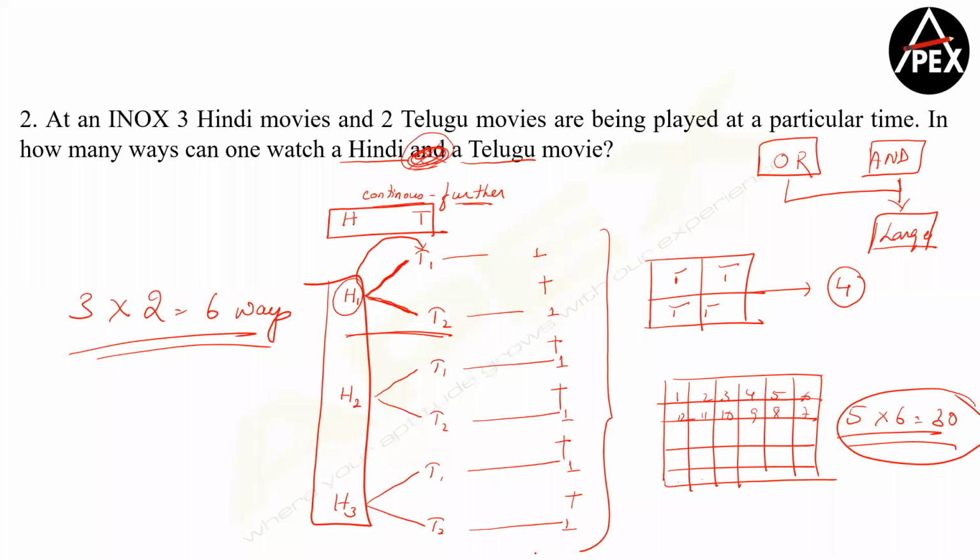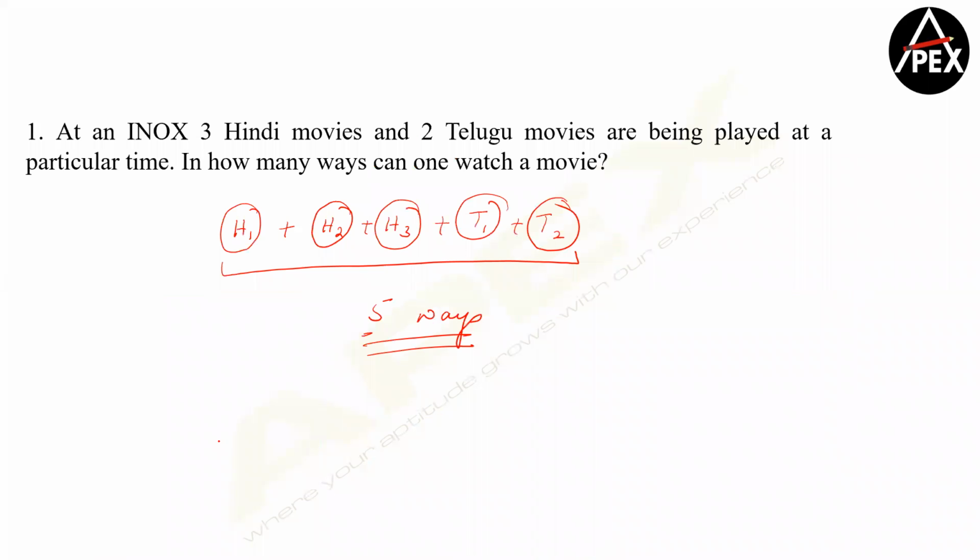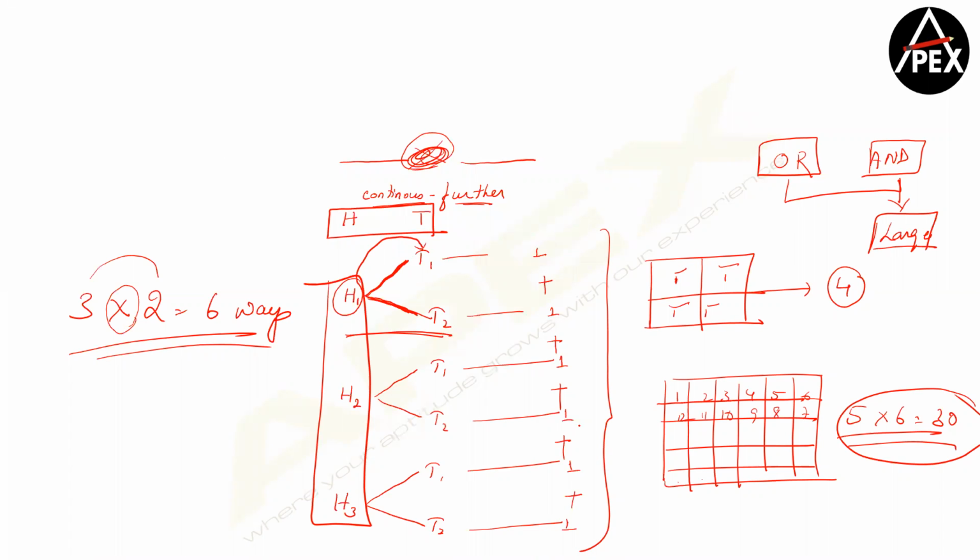Right? So therefore, according to me, there's not much of a difference between an OR rule or an AND rule. All that we are looking at is, if you are able to make cases like this and it's a continuous activity, you can go with a multiplication task. If it's an OR rule, it's an independent area. You have to watch only one movie. So independent area. So your task ends over here only. Clear? So let's move to the next one, please.